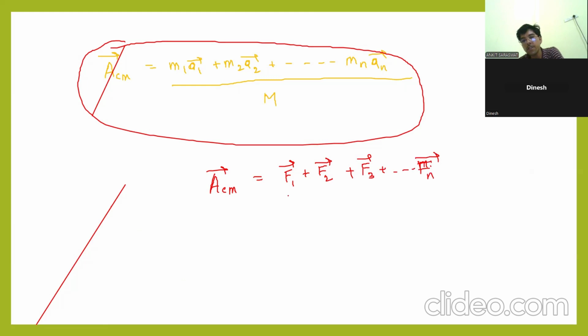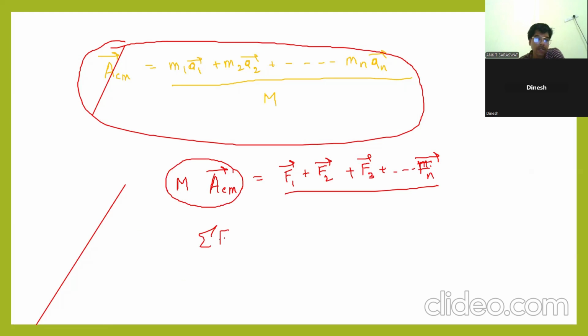And can I write like this, M into A? This is the force on the system, the total force. Summation of all the forces, or force on the system, center of mass. It will be the sum of all the forces. This is what I explained in the starting.